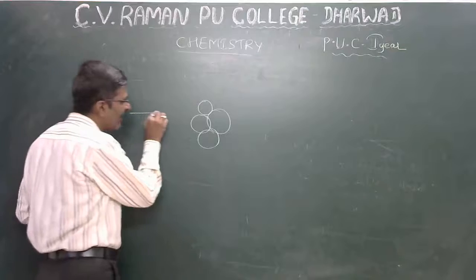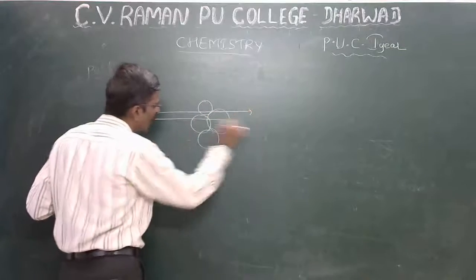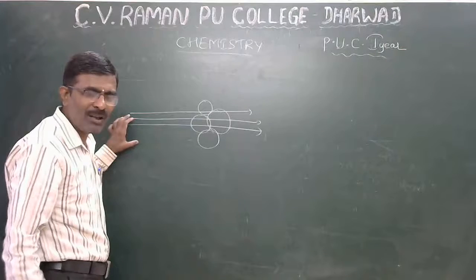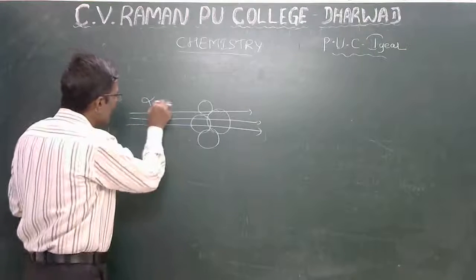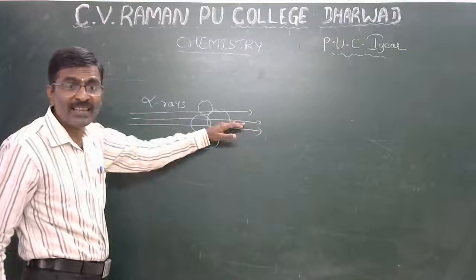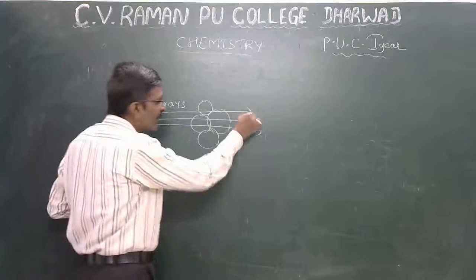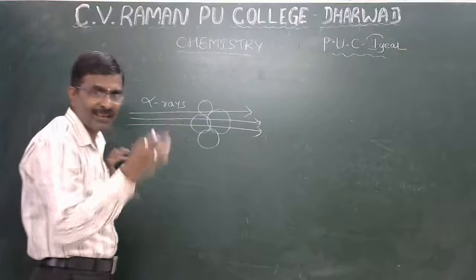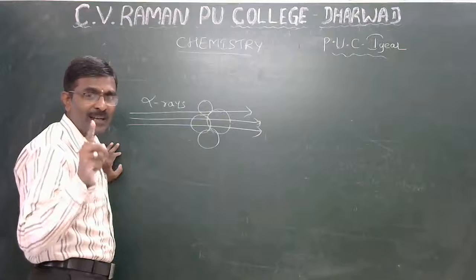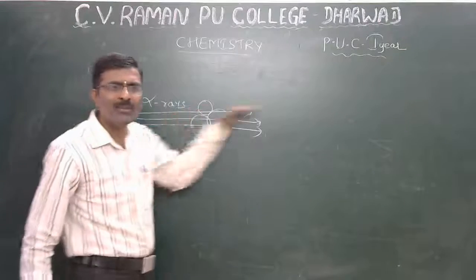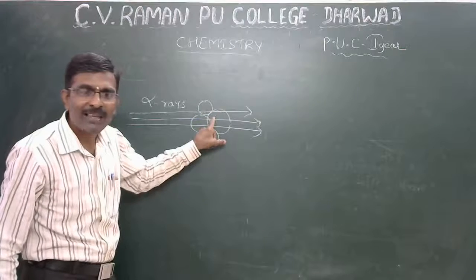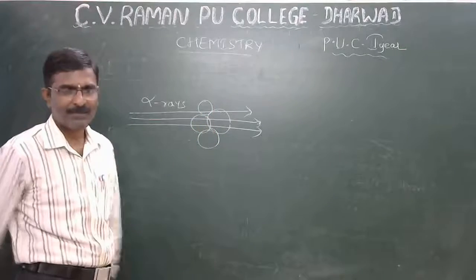Some of the alpha rays simply pass through without any obstruction. 99% simply pass. 1 out of 20,000 alpha particles are deflected, because almost all of the atom contains empty space.